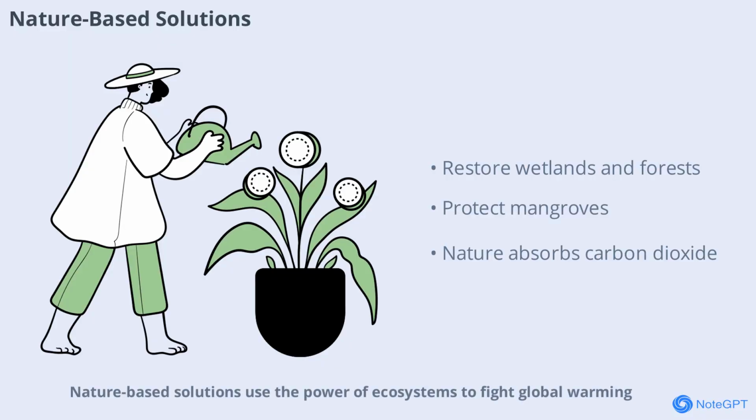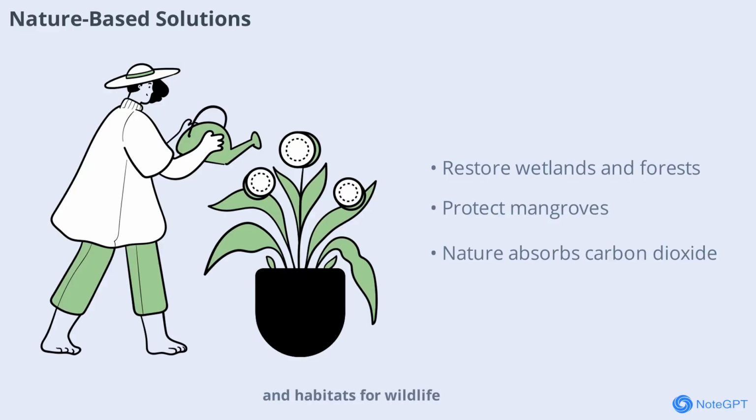Nature-based solutions use the power of ecosystems to fight global warming. Restoring wetlands, protecting mangroves, and planting trees all help absorb carbon dioxide. These solutions also provide benefits like cleaner air, water, and habitats for wildlife. Working with nature is a smart way to address climate change.